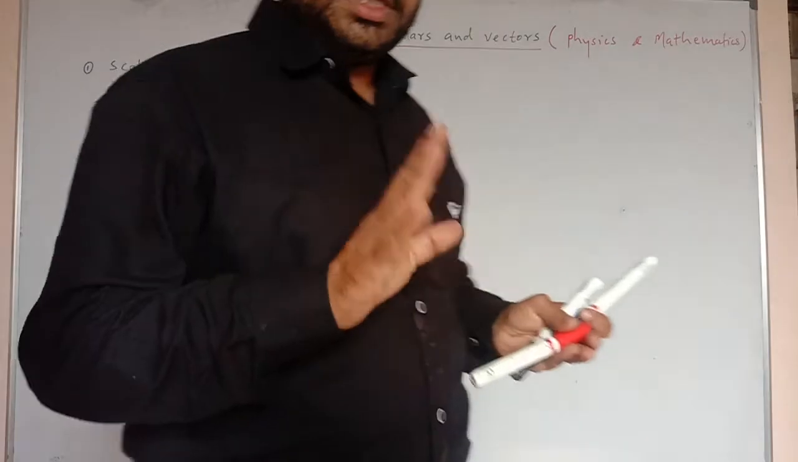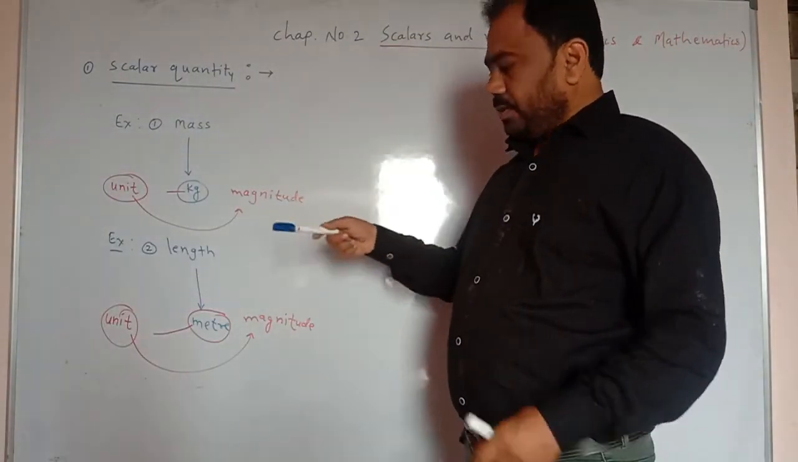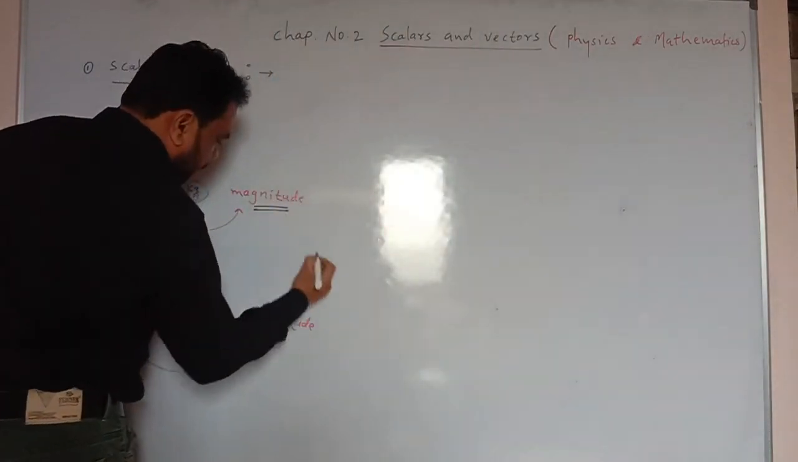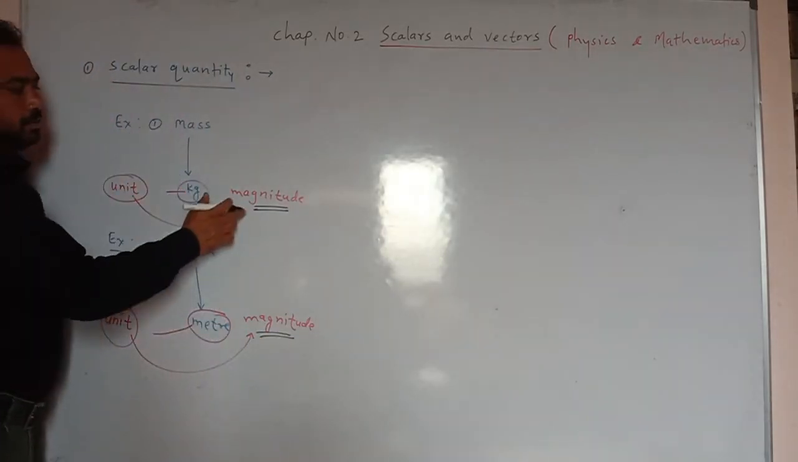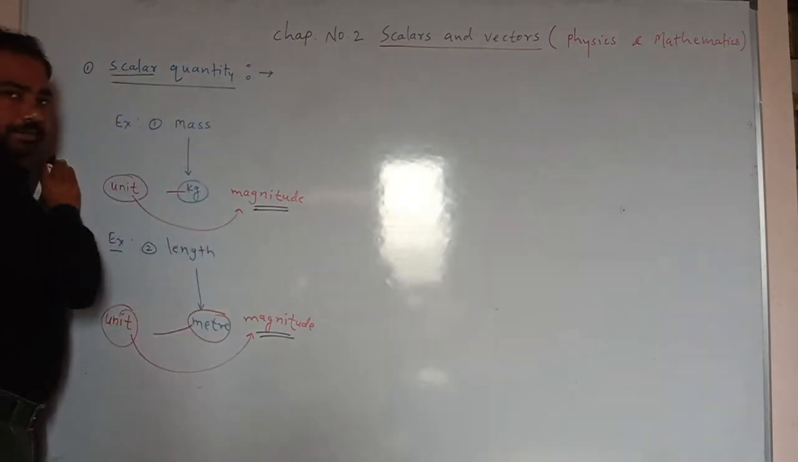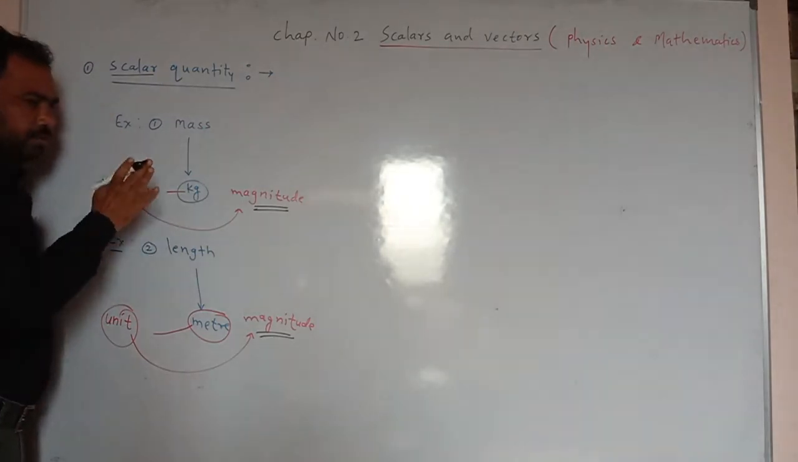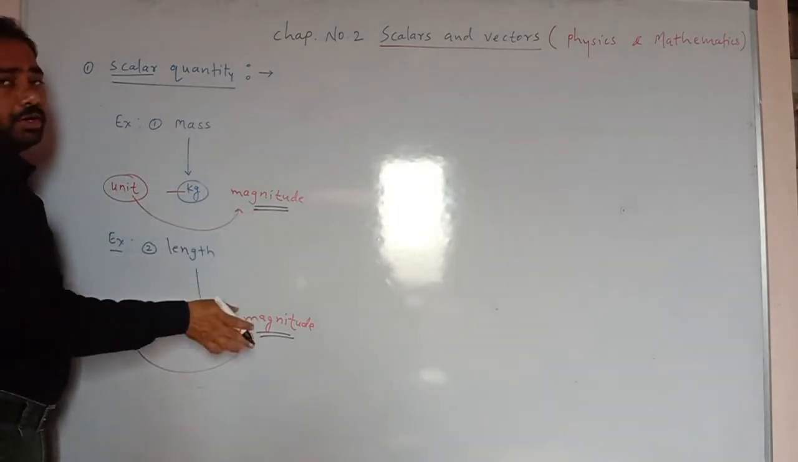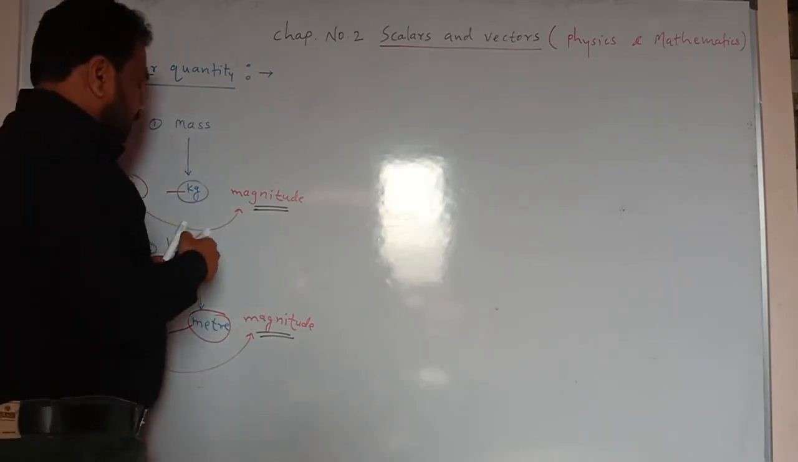Unit means it is just the magnitude. So mass and length require only magnitude. Such physical quantities which require only magnitude are called scalar quantities. Scalar quantity means those physical quantities which require only magnitude. They do not require any type of direction. So we can write the definition of scalar quantity.